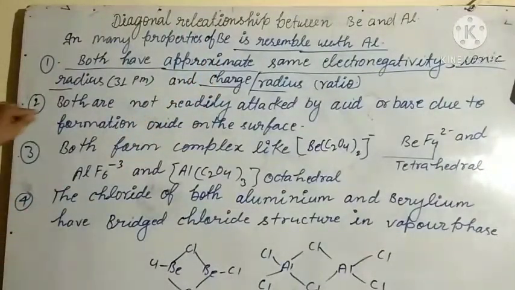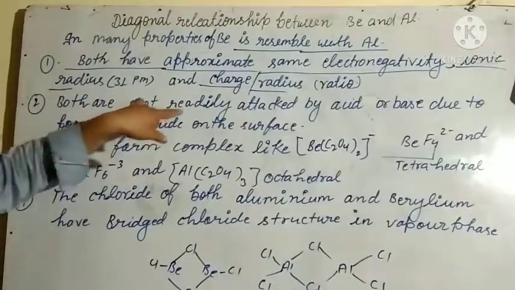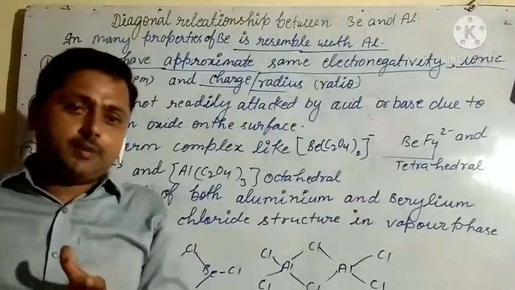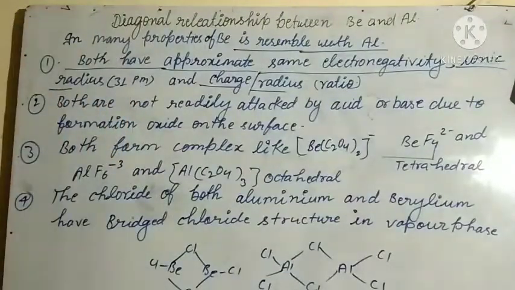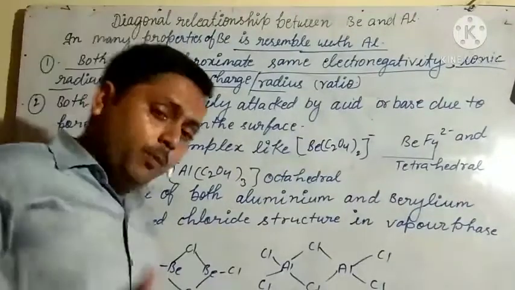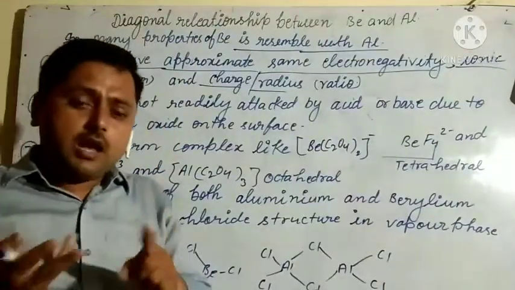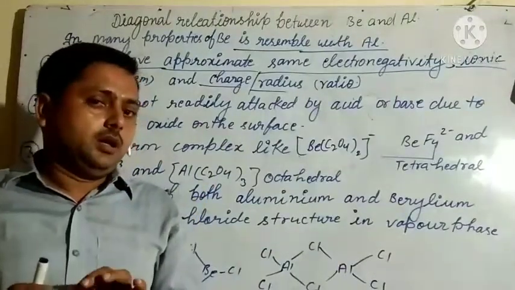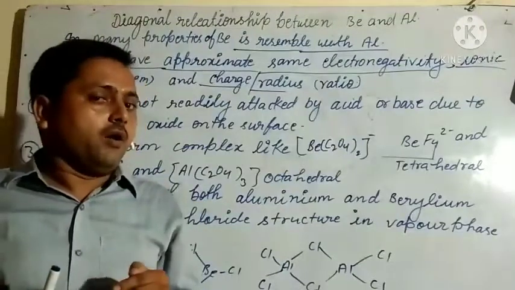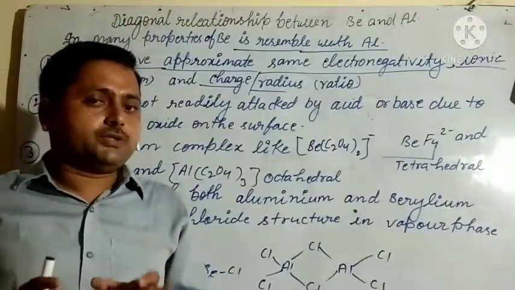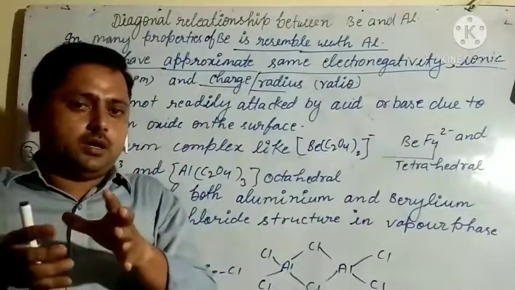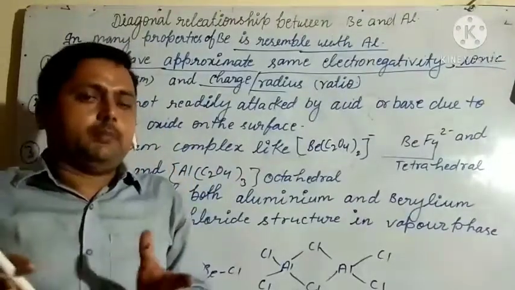Second point is both are not readily attacked by acid or base. It means both beryllium and aluminium do not react readily with acids and bases because they form an oxide all around them.